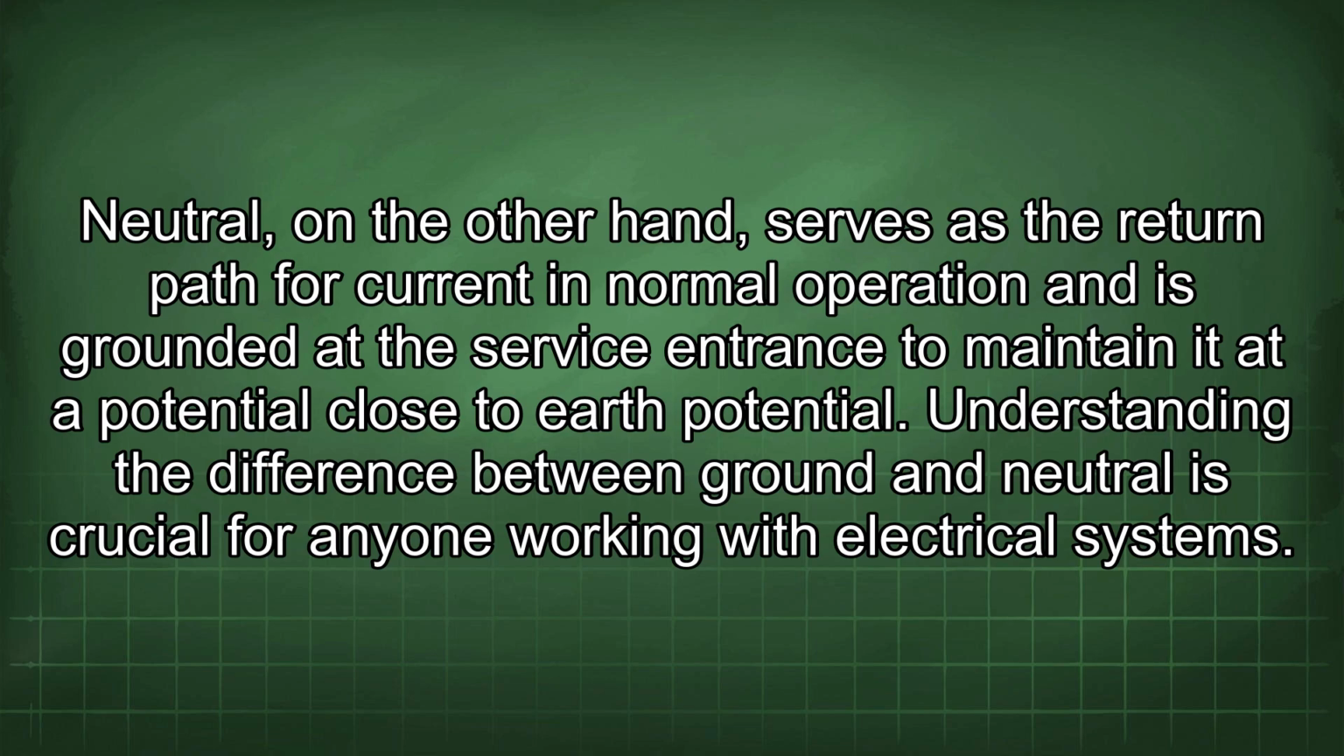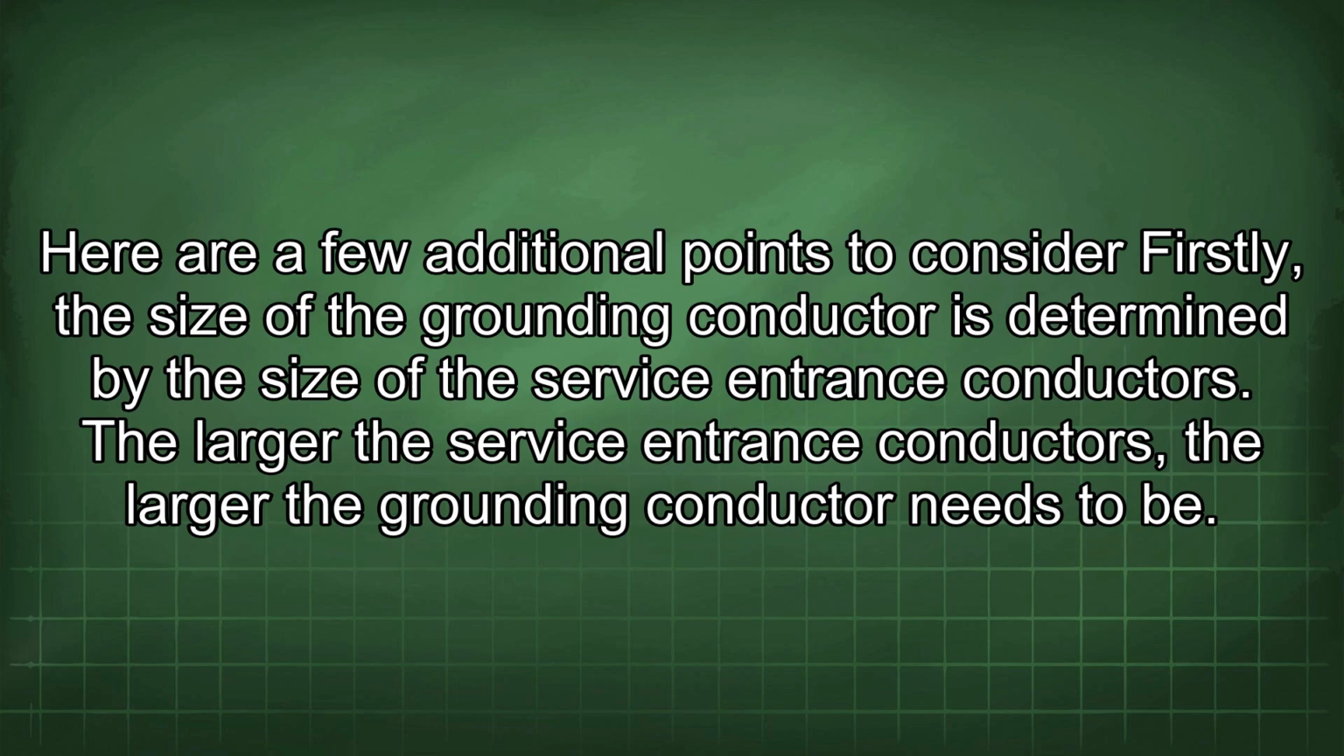Neutral, on the other hand, serves as the return path for current in normal operation and is grounded at the service entrance to maintain it at a potential close to Earth potential. Understanding the difference between ground and neutral is crucial for anyone working with electrical systems. Here are a few additional points to consider.